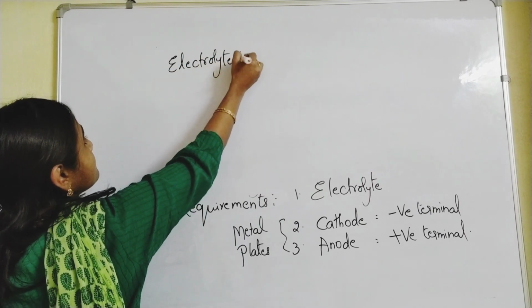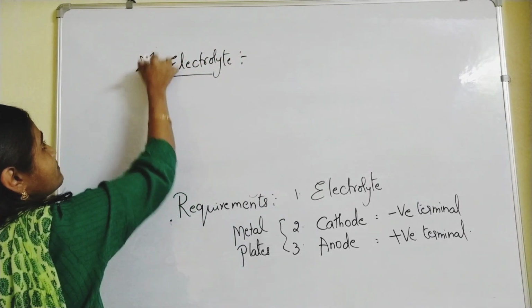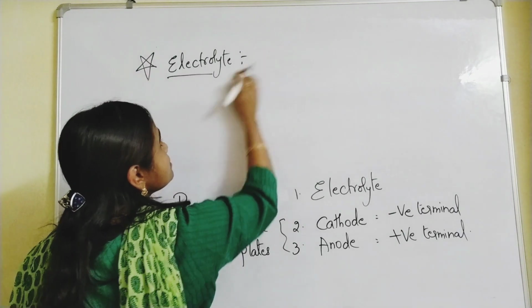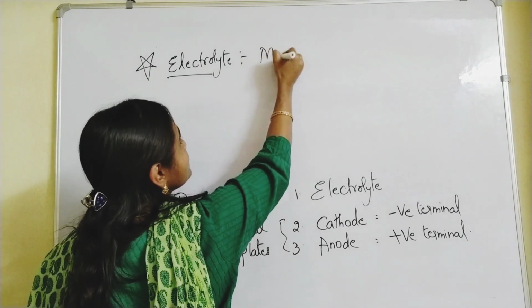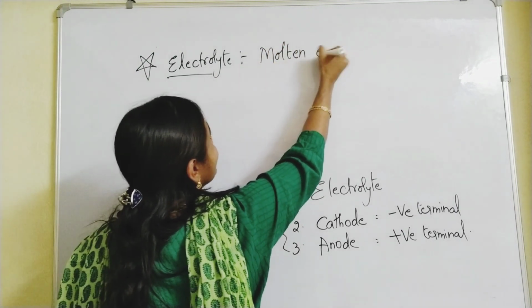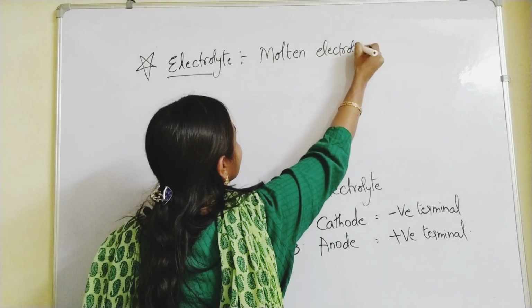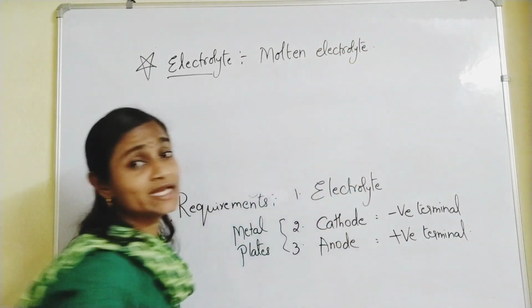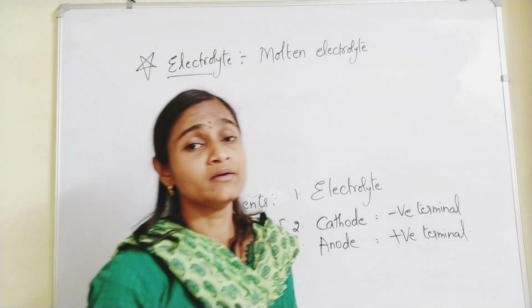Electrolyte must be... this is a very important point. The condition for the electrolyte: which type must it be? You should take only molten electrolyte. Okay, molten electrolyte. What is molten electrolyte?